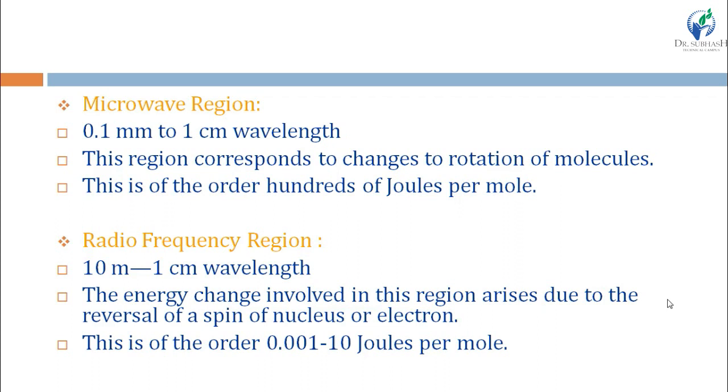And the last region is the radio frequency region. It ranges from 10 meter to 1 centimeter wavelength. And in this region, the energy change arises due to the reversal of a spin of nucleus or electron, right?